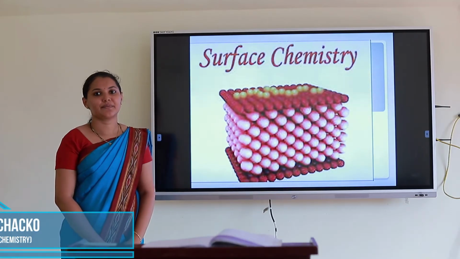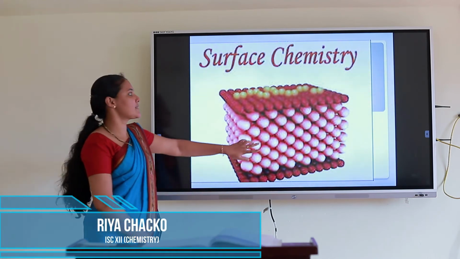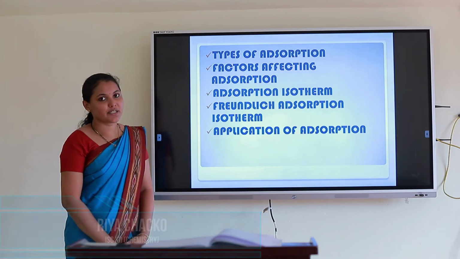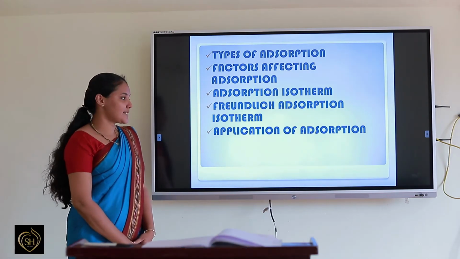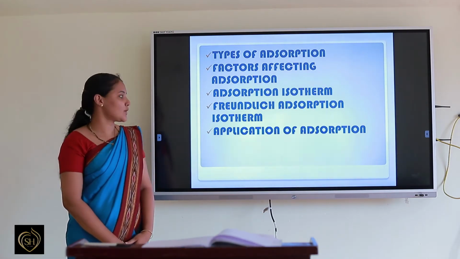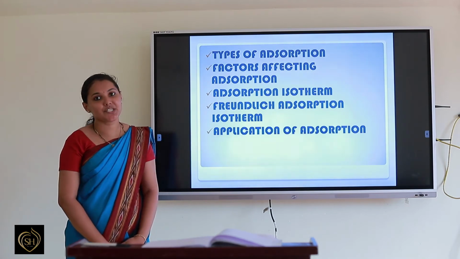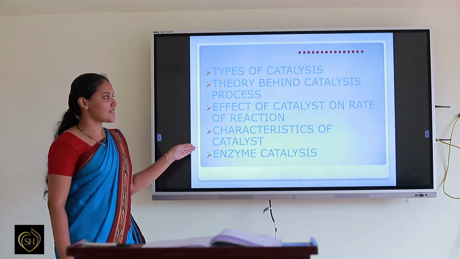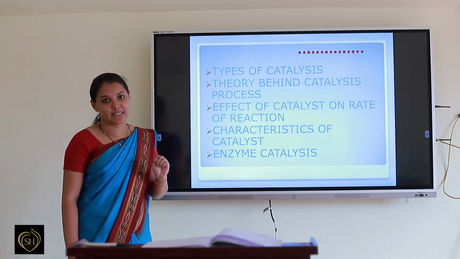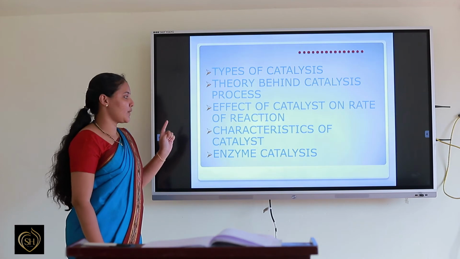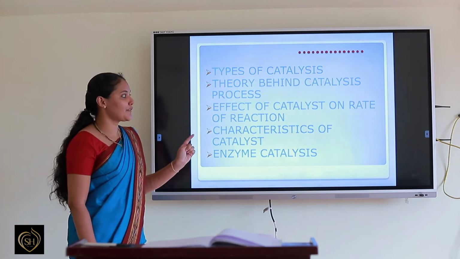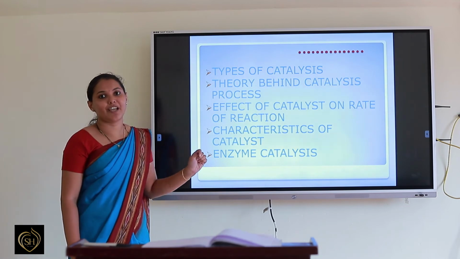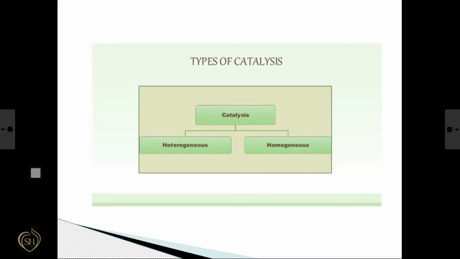Hi students, in the last class we discussed types of adsorption, factors affecting adsorption, adsorption isotherm, Freundlich adsorption isotherm, and the last, application of adsorption. Next, today we are going to deal with these topics: types of catalysis, theory behind the process, effect of catalyst on the rate of reaction, characteristics of catalysis, and finally enzyme catalysis.